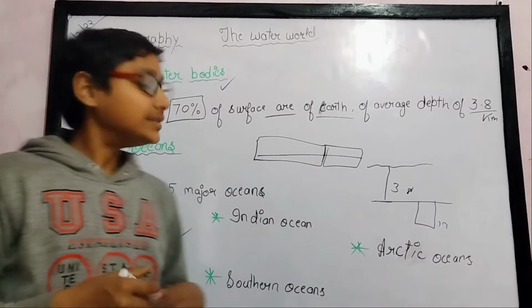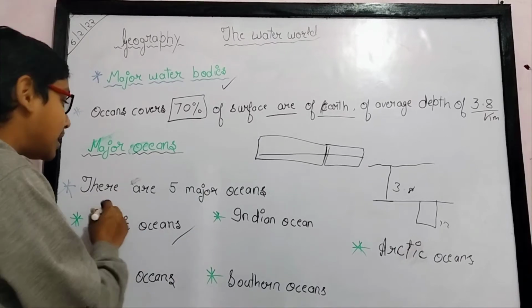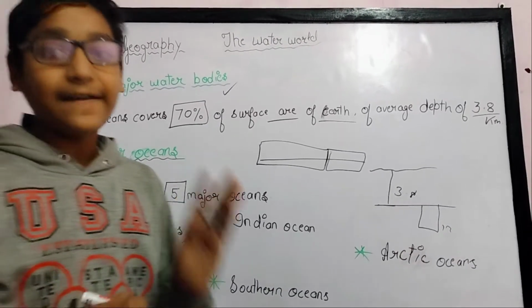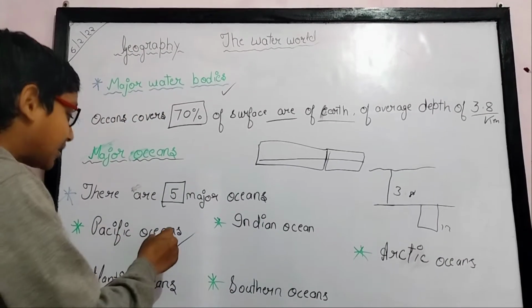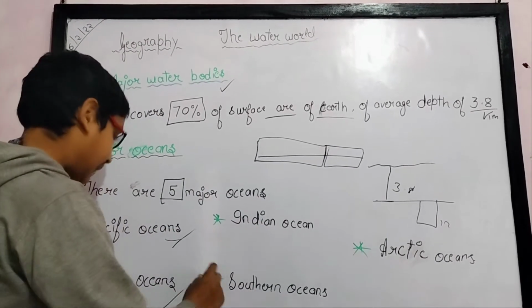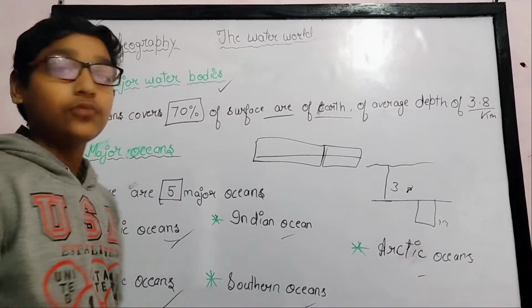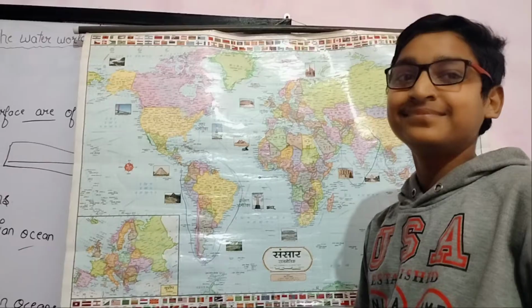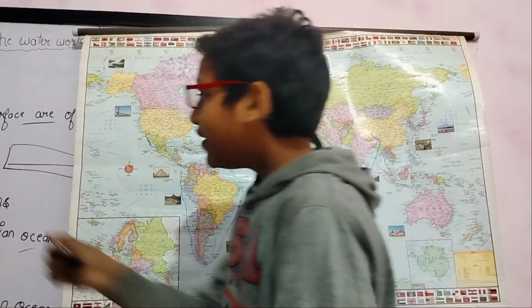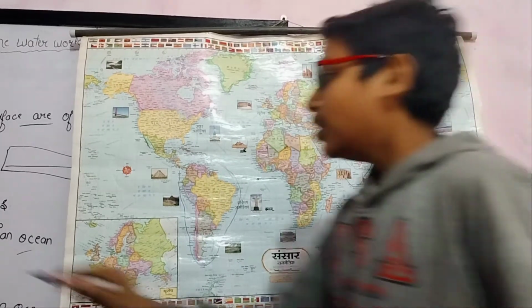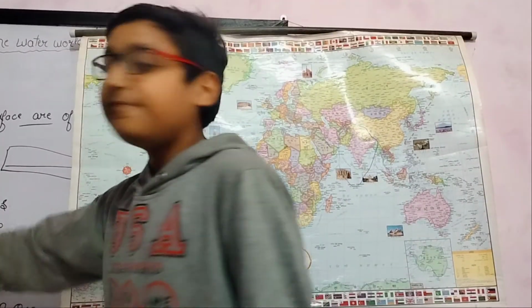Now let's see the major oceans. There are 5 major oceans: the Pacific Ocean, Atlantic Ocean, Indian Ocean, Southern Ocean, and Arctic Ocean. Now let's see where these 5 major oceans are situated in the world map. Firstly, we will touch the Pacific Ocean.